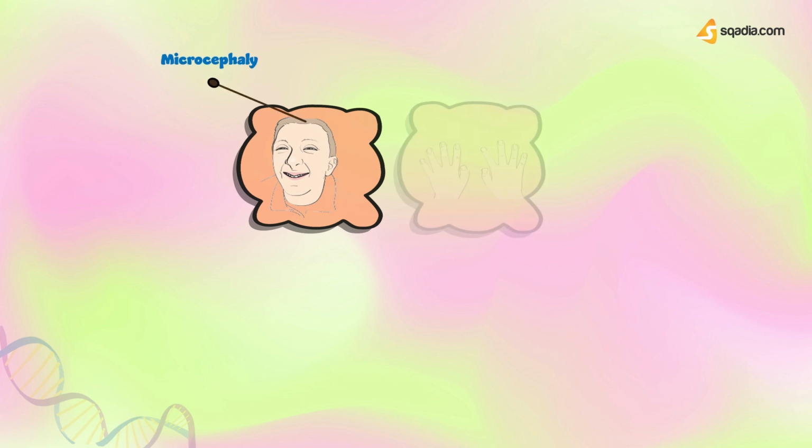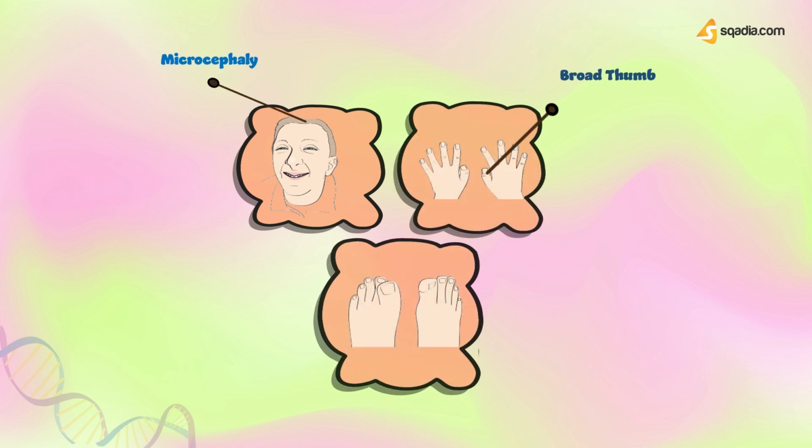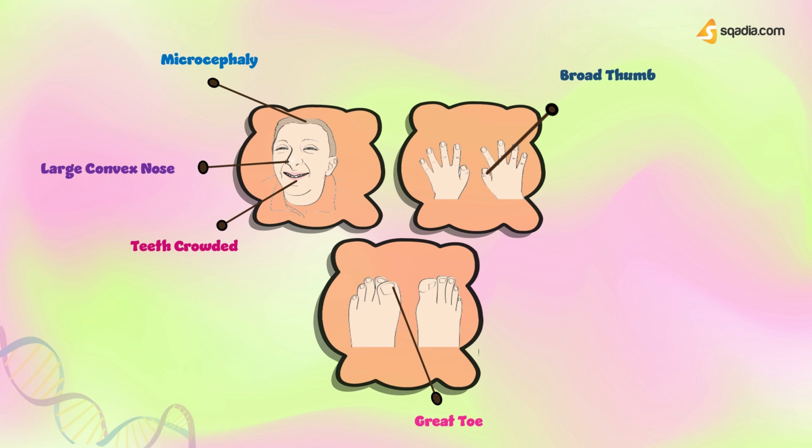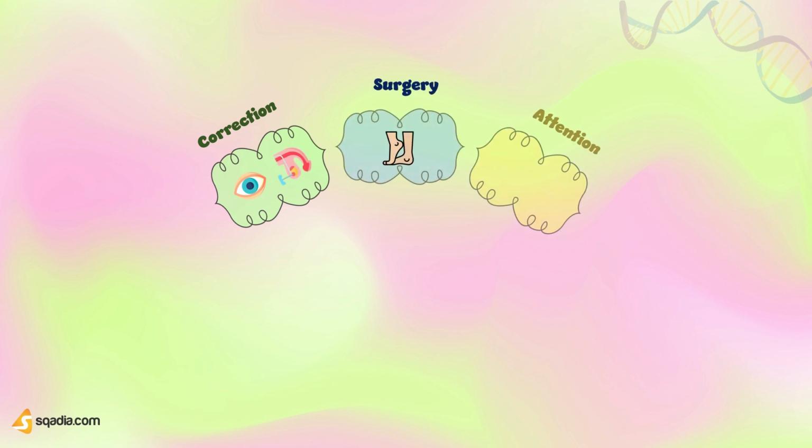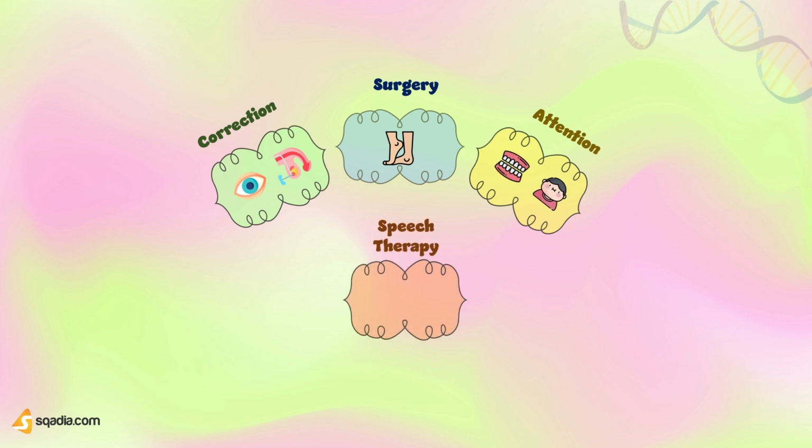Microcephaly, broad thumbs, and great toes flattened at ends and sometimes bifid or overlapping, widely separate from other toes, wide-set eyes, large convex nose, small mouth with high palate, teeth crowded. Moving towards management: correction of eye defects and undescended testes, surgery on feet, attention to obesity and dental issues, speech therapy and instruction in self-help skills.